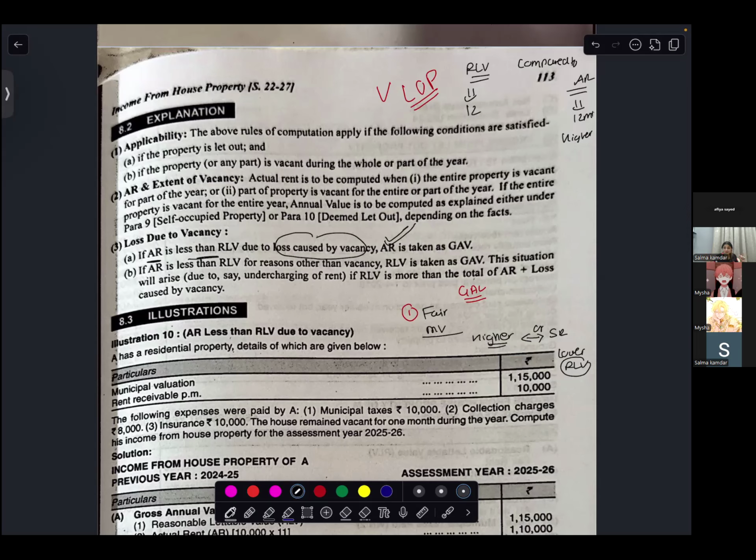It can also be lower because you're undercharging. Or the reasonable letting value is more than the actual rent plus loss. So in these cases, you are going to take RLV, otherwise, you are going to take AR. When your actual rent is compared to the reasonable letting value, whichever is higher, that rule applies. But if the actual rent is lower due to loss, then you take the actual rent. Just keep this in mind.